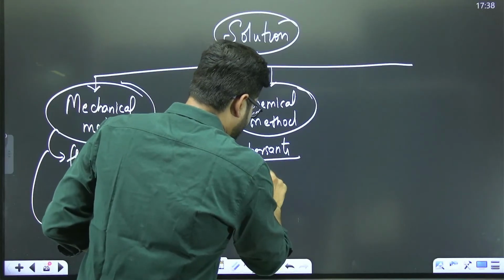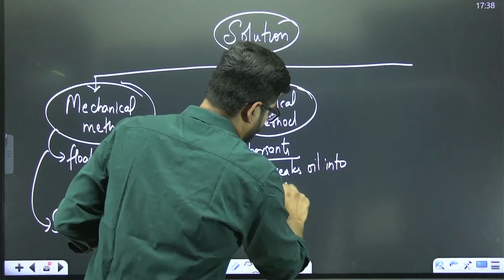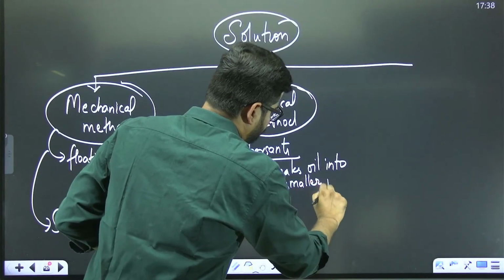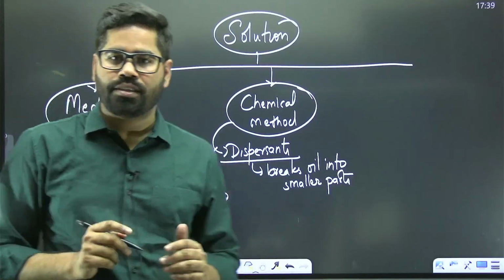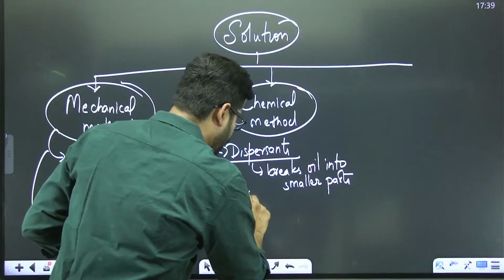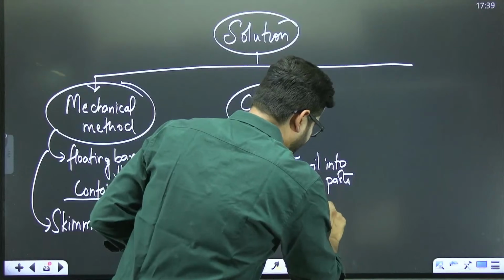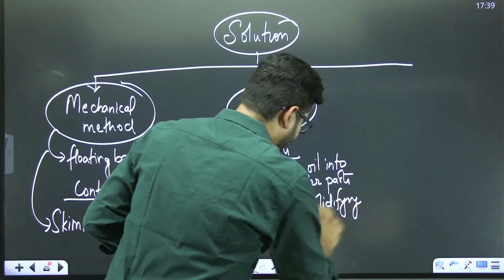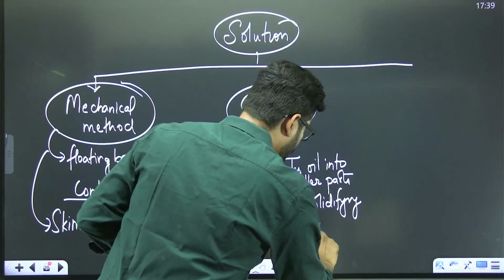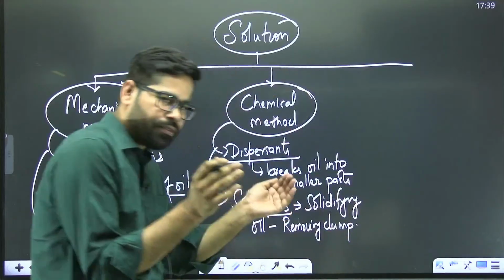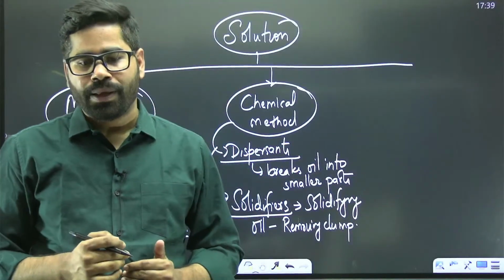It breaks oil into smaller parts and disperses it. Then there are solidifiers. They solidify the oil and remove the clump. Once the oil forms together and gets solidified, it is removed from the water. So that is also one thing.